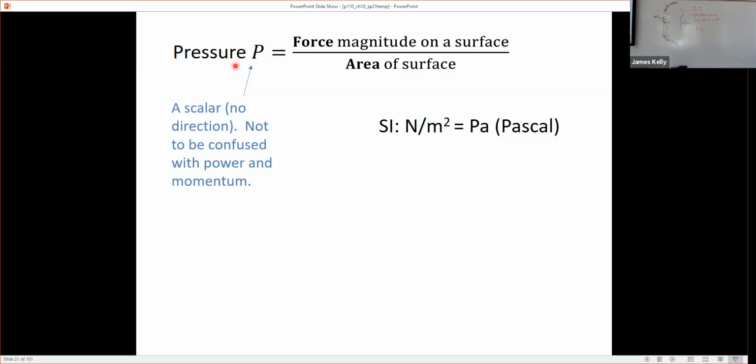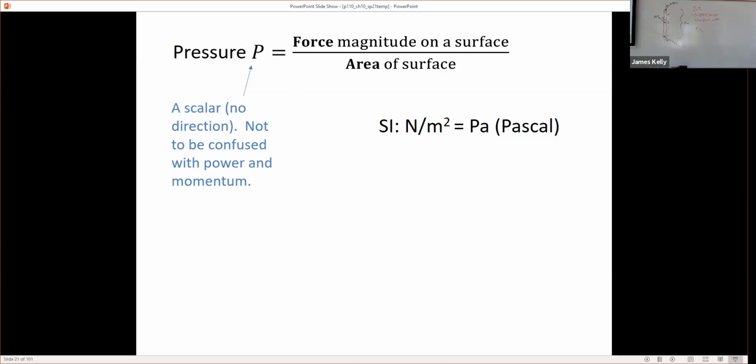We'll talk about why we consider it to be a scalar. The way I've defined it here, it sounds like it would have a direction, right? Because it's defined in terms of a force magnitude, but if force has a direction, there's a good reason that we treat pressure as a scalar. In other words, it doesn't have a direction to it.